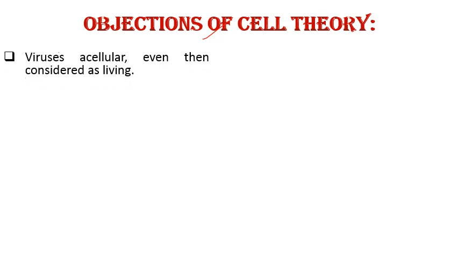Next comes objections to cell theory. So there are some exceptions to cell theory. Firstly, viruses. As we know, the term virus means venom or poison, and viruses are basically nucleoprotein particles, means which are made up of nucleic acid and protein. दो ही चीज़ें इसमें होती हैं, and the protein covering is known as capsid, and this nucleic acid may be RNA or DNA, दो ही तरह के होते हैं.